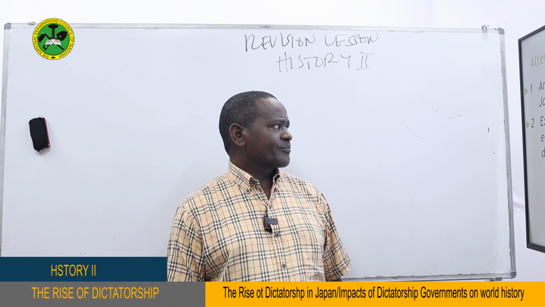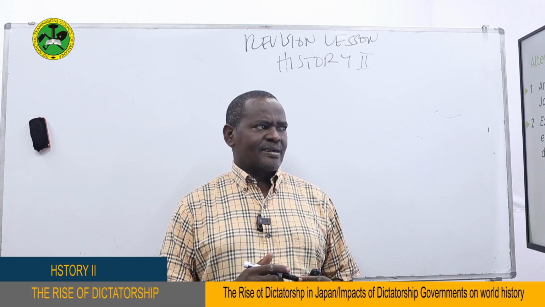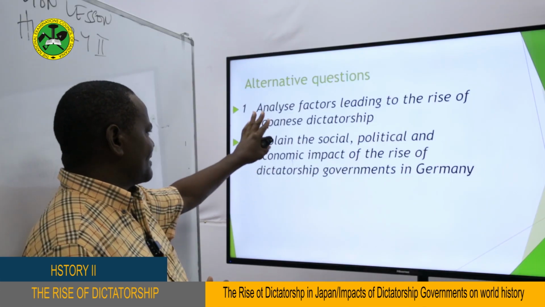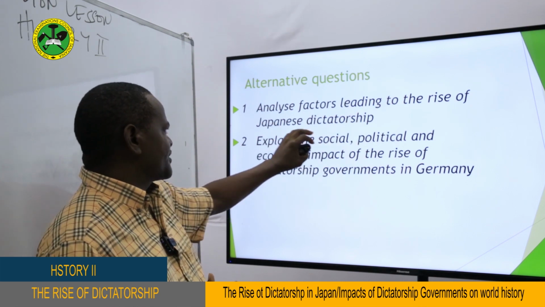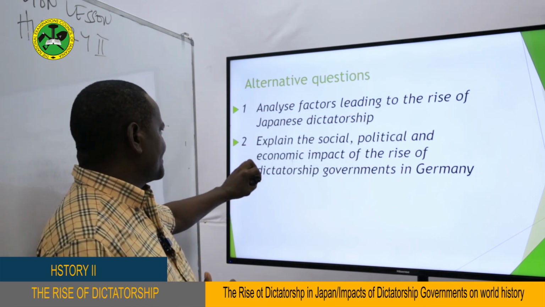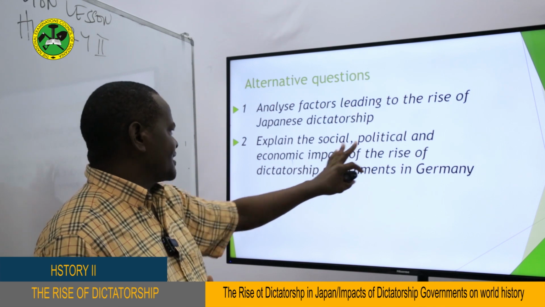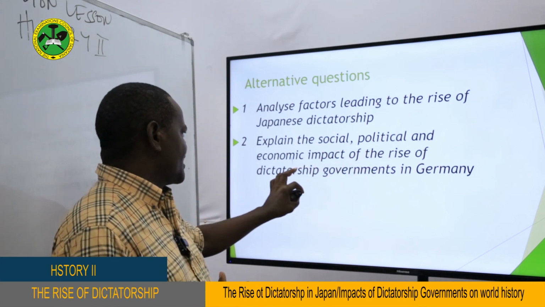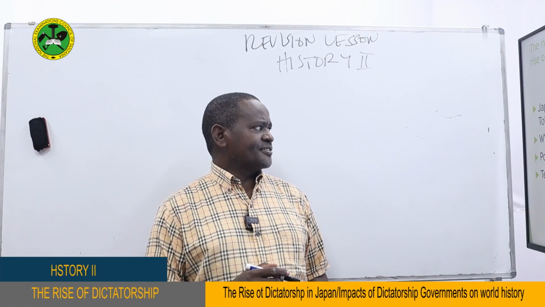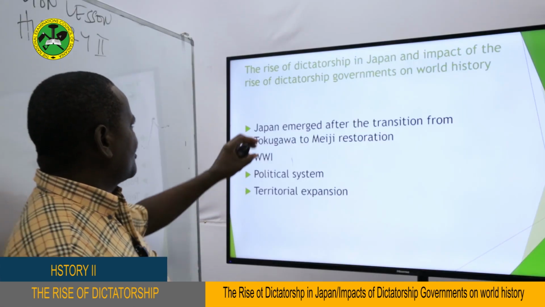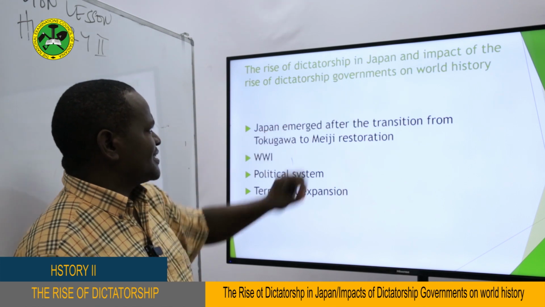My dear students, at the end of our lesson today, I'm expecting that you'll be able to attempt these two questions. The first question is: analyze factors leading to the rise of Japanese dictatorship. And the second question is: explain the social, political, and economic impact of the dictatorship government in Germany. My dear students, let's now go to the rise of dictatorship government in Japan.